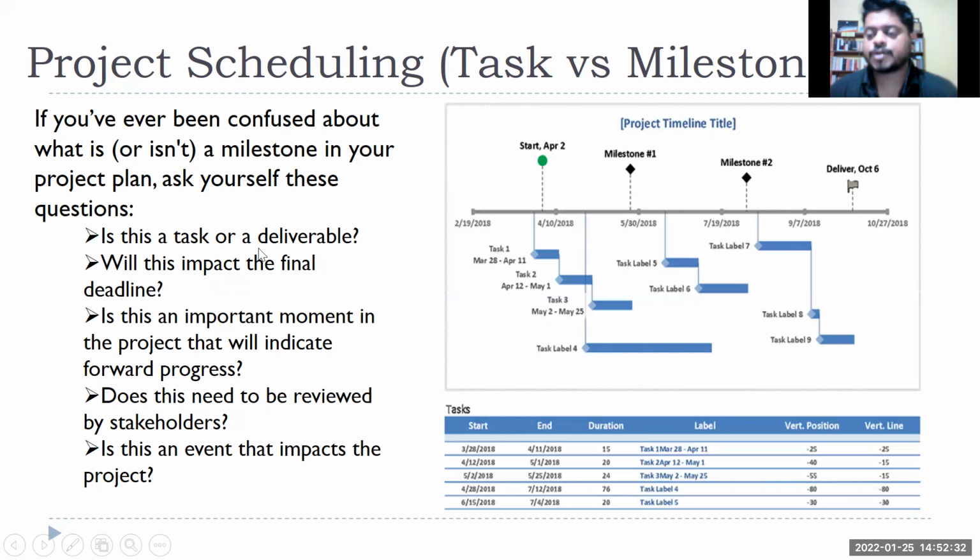So sometimes there are questions whether something is a task or a milestone. Ask, is this a task or a deliverable? Is it an end result, or something you are doing day on day or week on week? Will this impact the final deadline? Because your final product or the project completion is nothing but the completion of certain milestones. If you take your MBA program as a project, there are maybe 4 or 5 milestones. Your 4 major end-term exams, you are able to complete that.